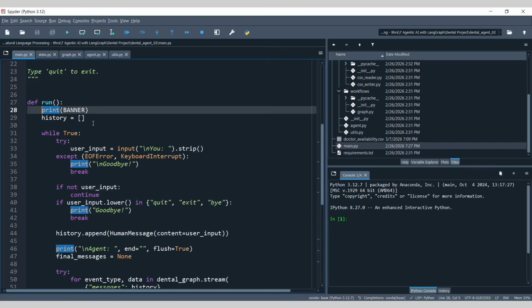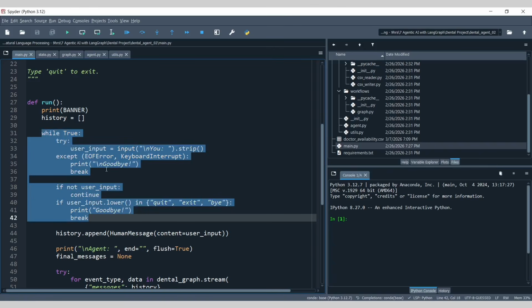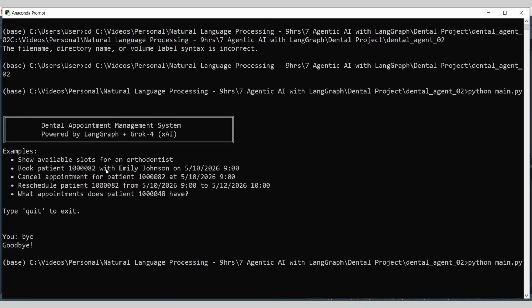if you go to line number 31, which is this particular while block, 31 till 42, this part. Now what is happening here? This is basically continuously prompting the user for input, right? So for example, you are interacting with the chatbot, right? If I go to Anaconda prompt, let's say I'm getting started with this application, it is asking you some message, right?